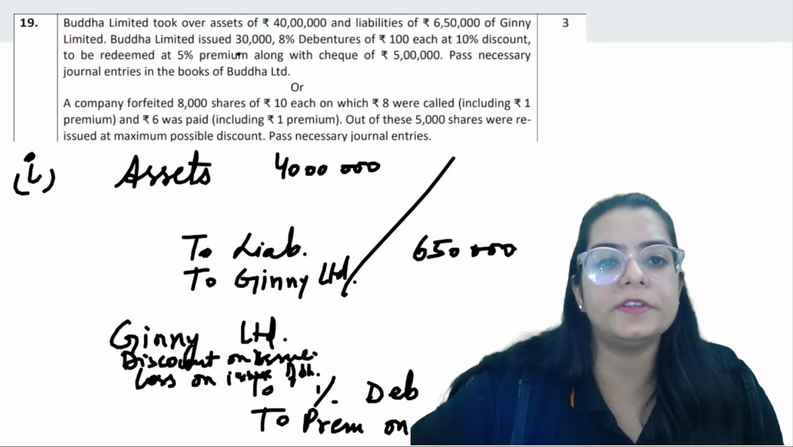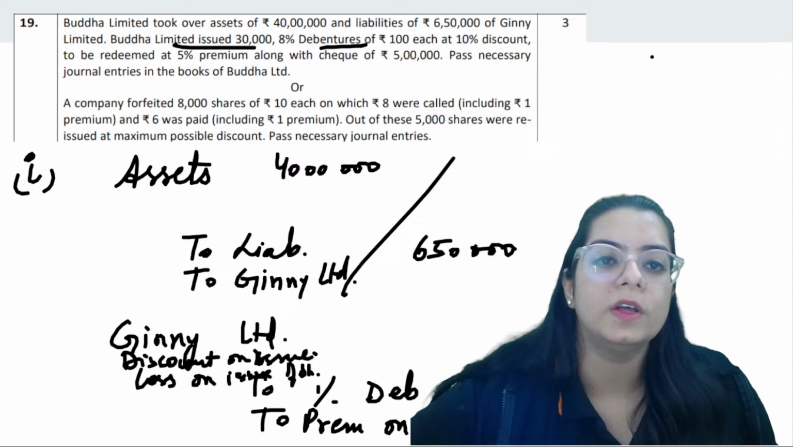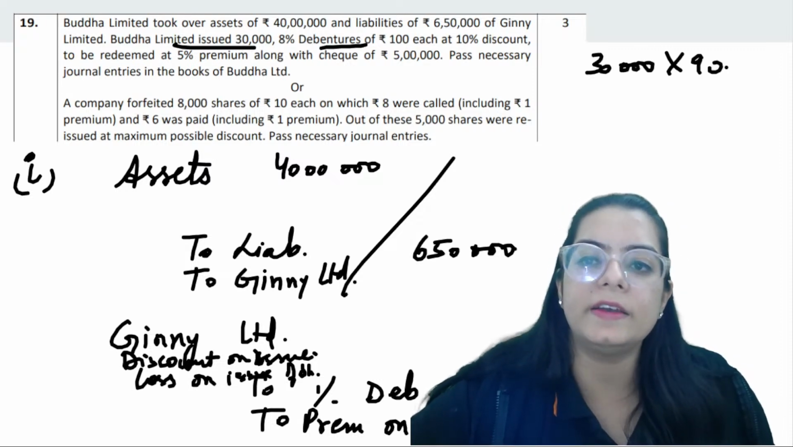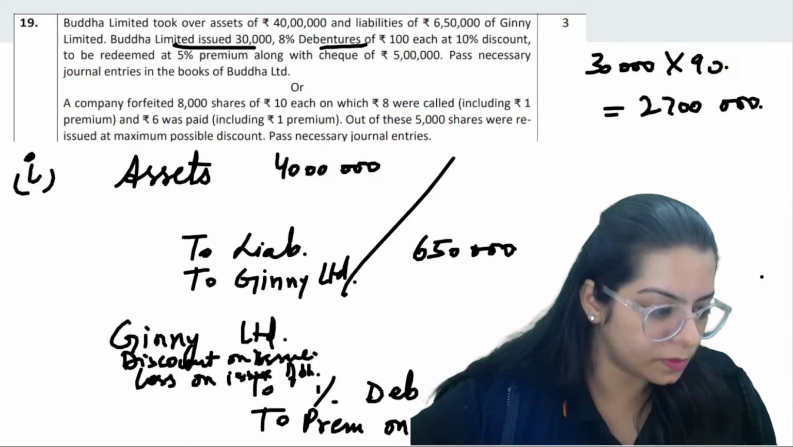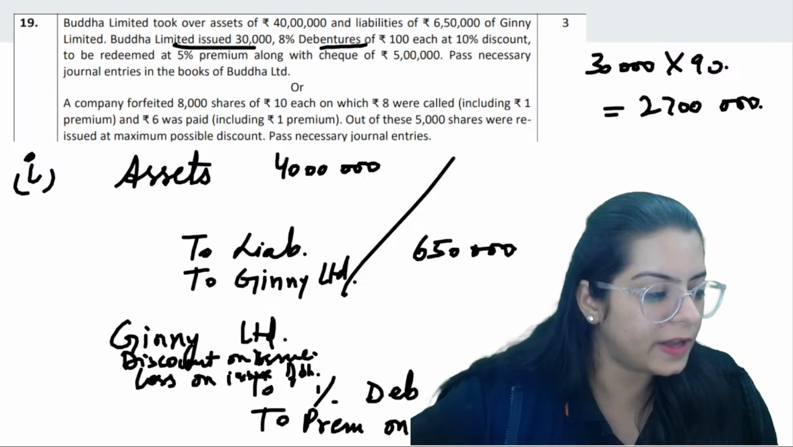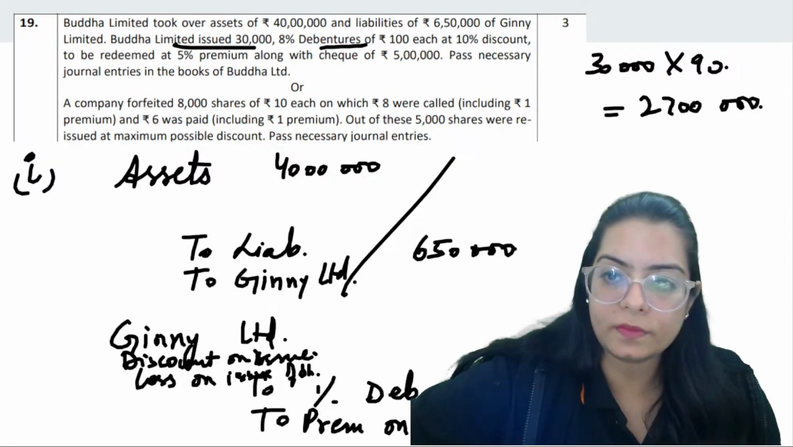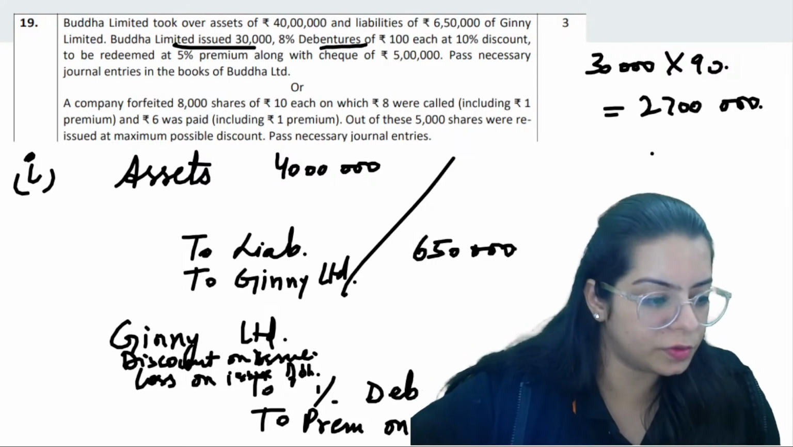So 30,000 debentures of 100 each at 10 discount. That means 30,000 debentures we have issued at 90. That means we have issued for 27 lakh. Yes or no? We have issued debentures for 27 lakh. That is a correct point or not? What do you all say? Yes, 27 lakh we have issued the debentures.